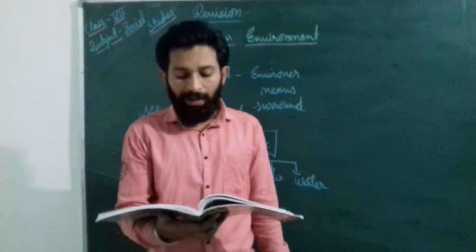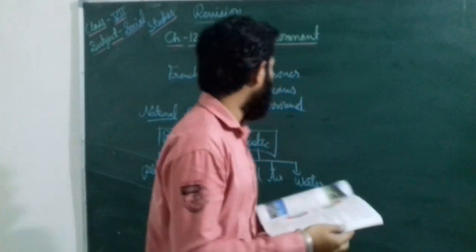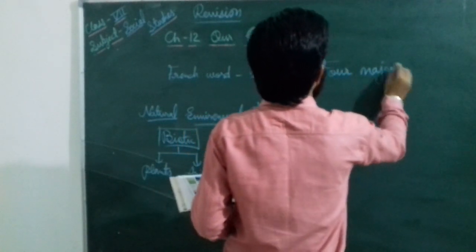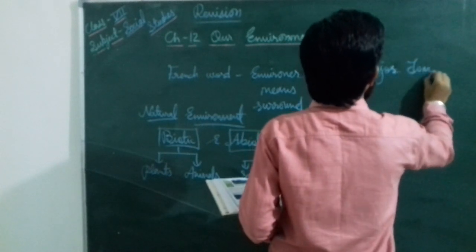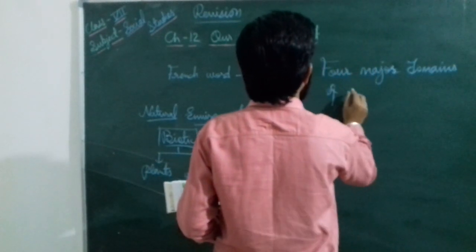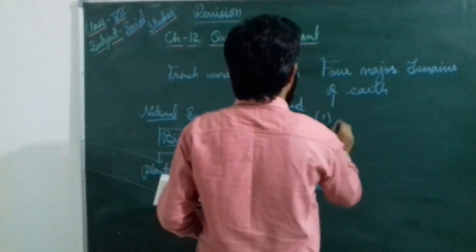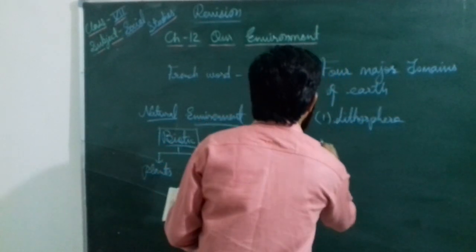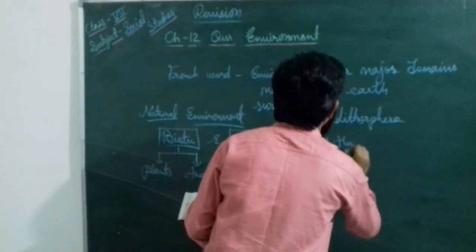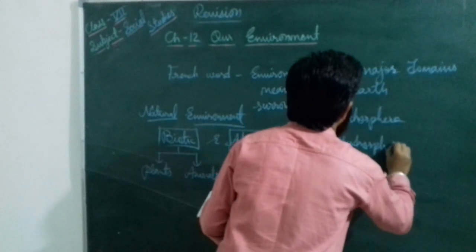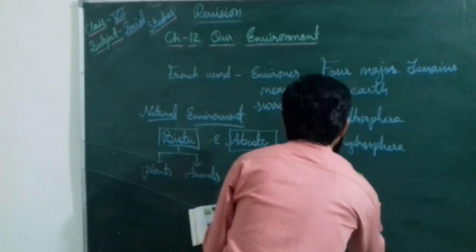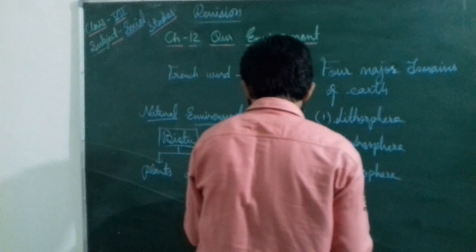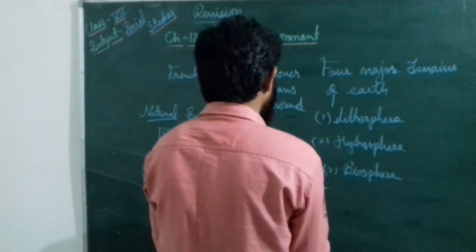And the four major domains of the earth are: the first one is lithosphere, the second one is hydrosphere, the third one is biosphere, and the last one is atmosphere.